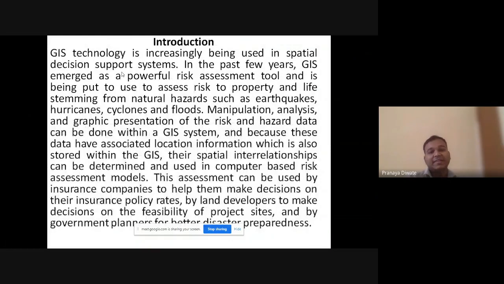Nowadays GIS technology is increasingly used in spatial decision support systems. In the past few years, GIS has emerged as a powerful risk assessment tool and is being put to use to assess the risk to property and life. So, risk of what? Two types of risk are there: the first is property loss, and the other is life loss.